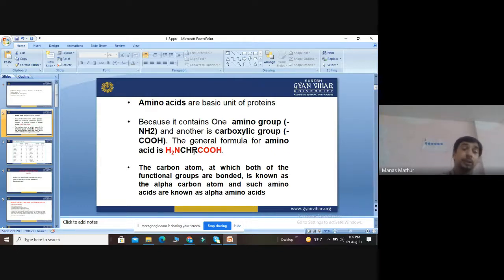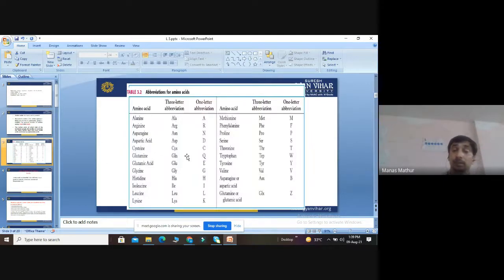Then we come to the different kinds of amino acids and how they are abbreviated or denoted by a single letter. Some of the amino acids are denoted by the first letter of their name, but some other amino acids have a different abbreviation.